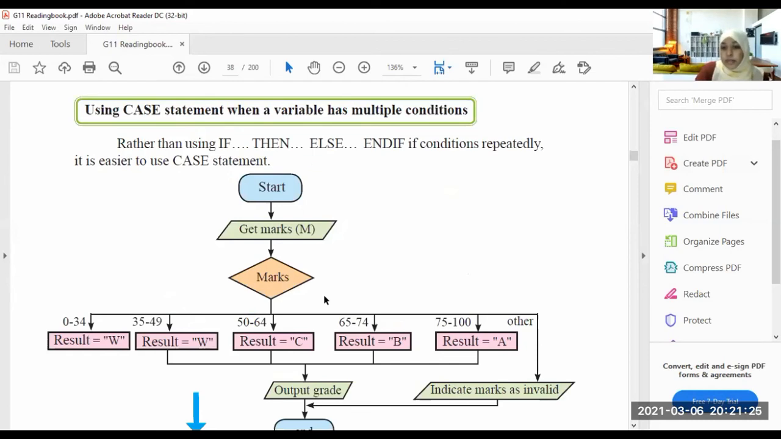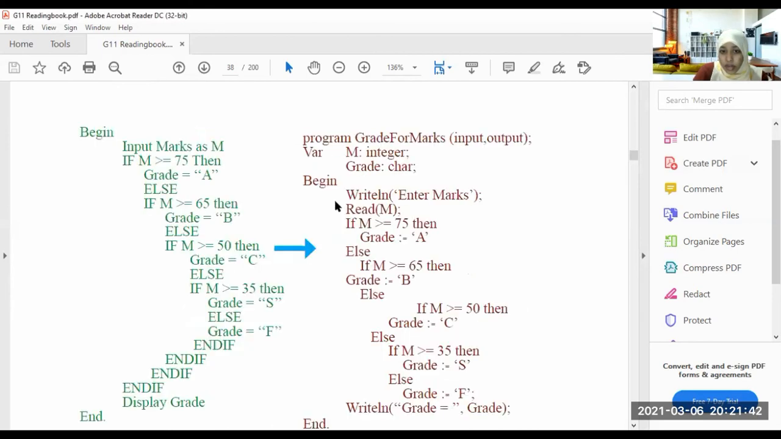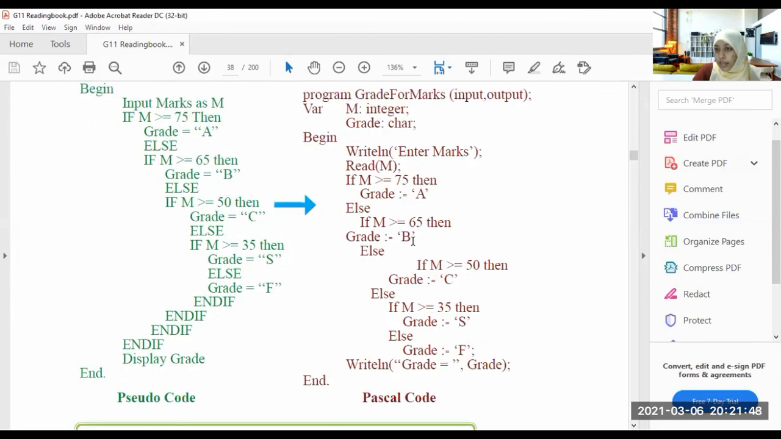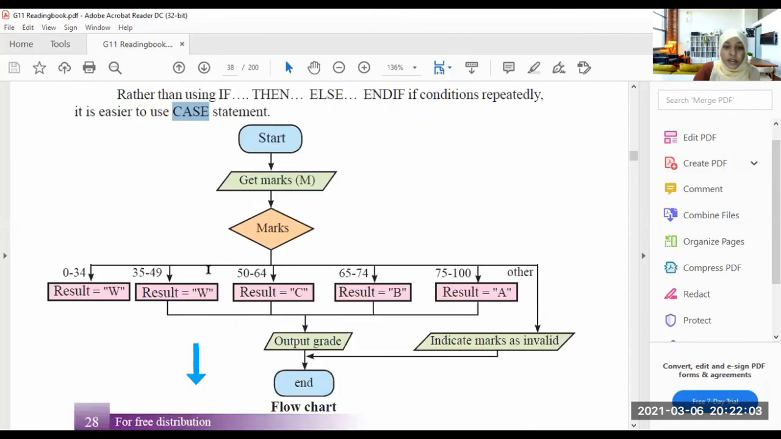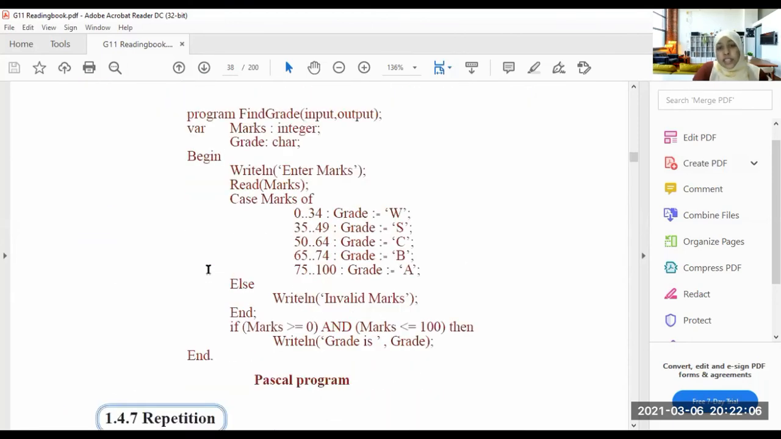Using case statement. When a variable has multiple conditions, rather than using if, then, else, end if conditions repeatedly, it is easier to use a case statement. Now here there are else, if, isn't it? So rather than using if and else, it is easier to use the case statement. There is another statement called case. It is used instead of the if else condition, right? Okay, let's go to that and let's find it. We will find.